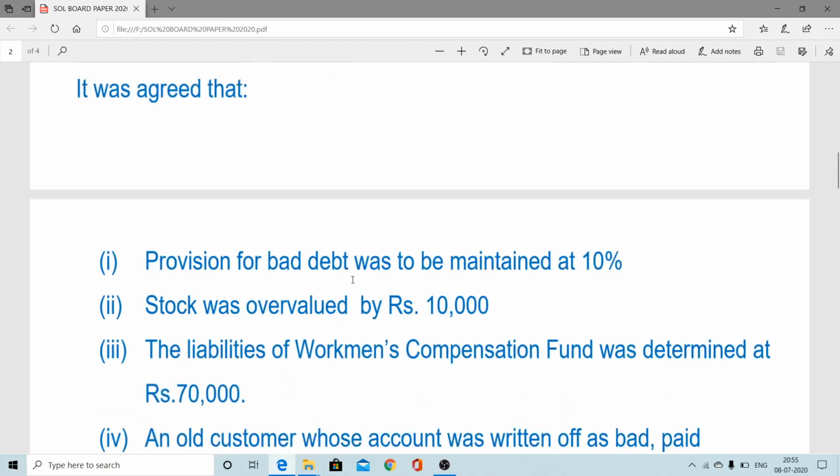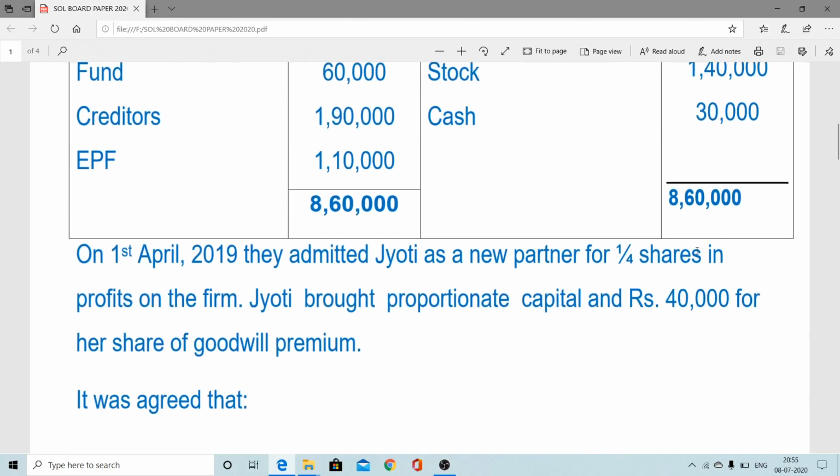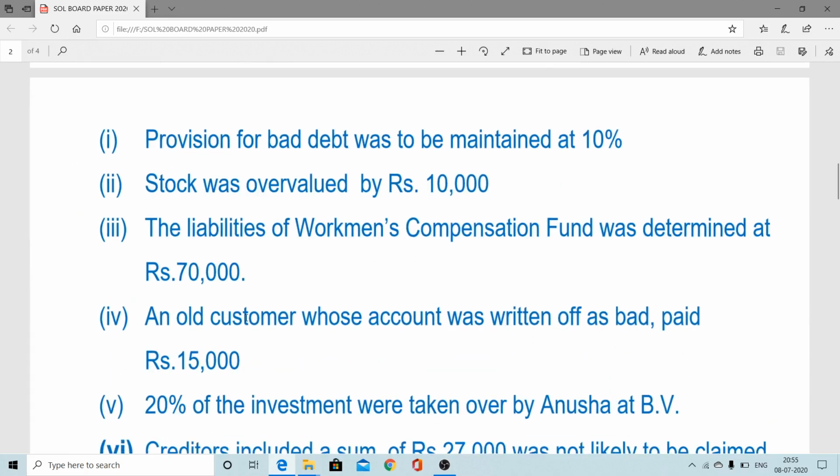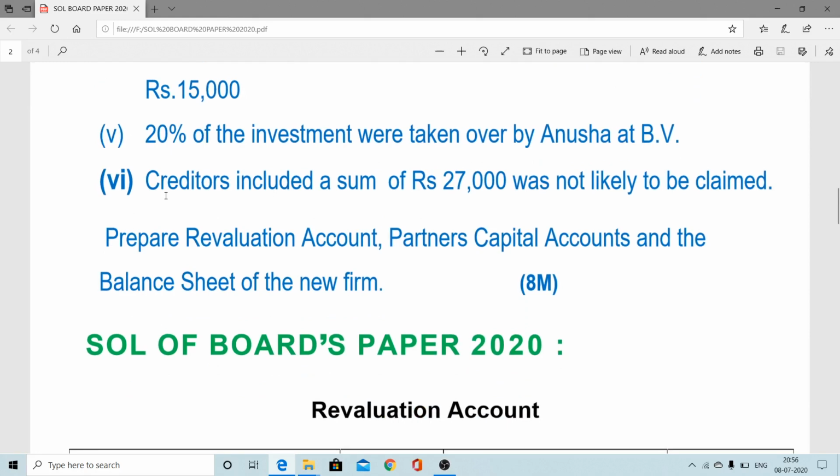So here the investment amount provided is 1,10,000. Thereupon we calculate 20%, that is 22,000, which was taken by Anusha. So Anusha's capital account debit to investment, and the remaining investment we have to consider on the new balance sheet. That is the last one.